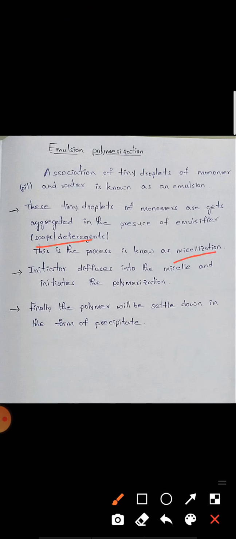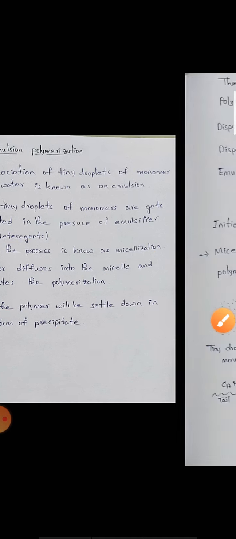The initiator diffuses into the micelle and initiates the polymerization. Finally, the polymer is settled down in the form of precipitate.